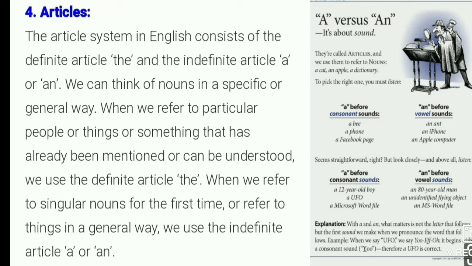We can think of a noun in a specific or general way. When we refer to particular people or things, or something that has already been mentioned or can be understood, we use the definite article. And when we refer to a singular noun for the first time, or refer to things in a general way, then we use the indefinite article a or an.